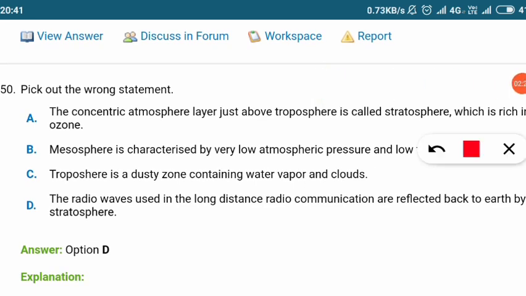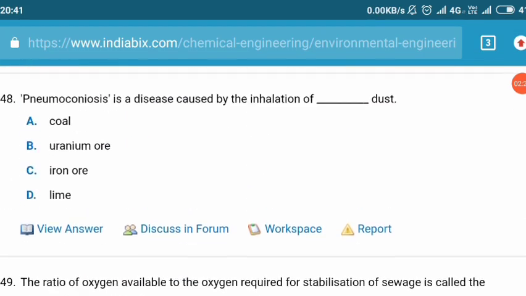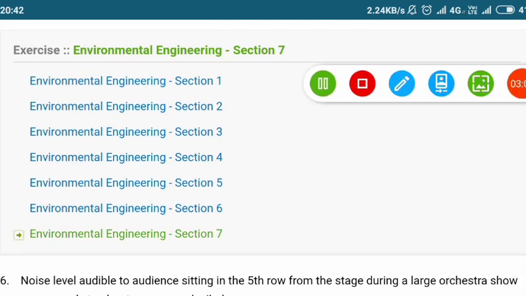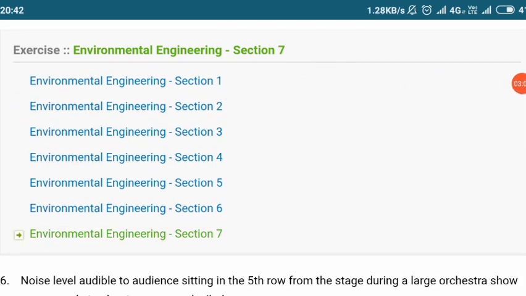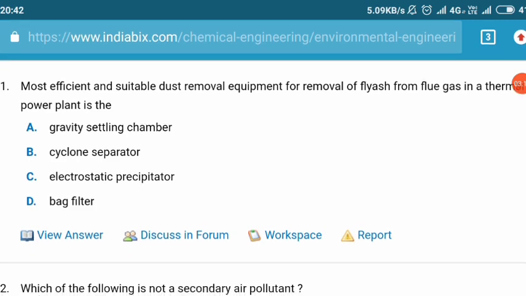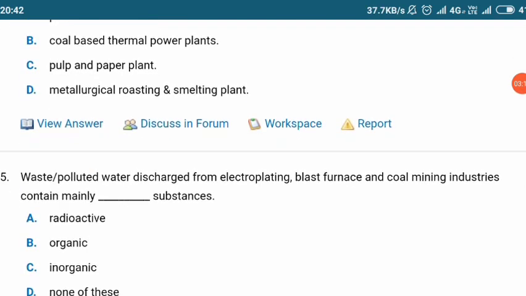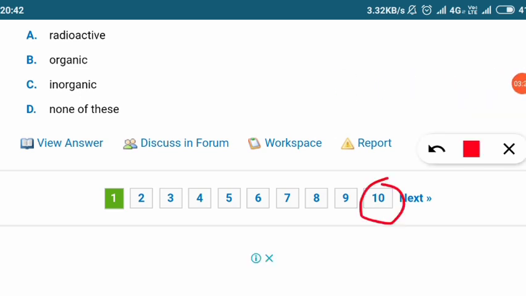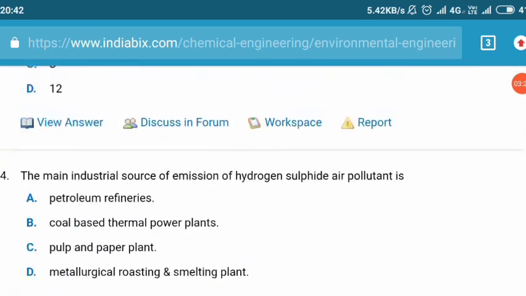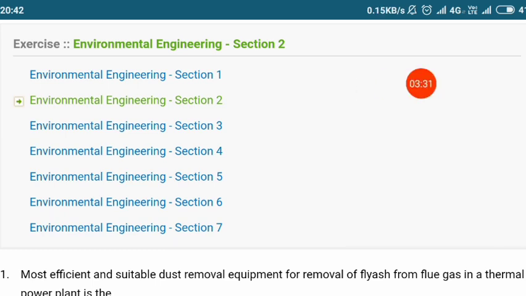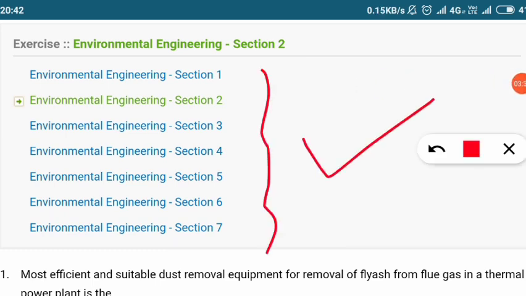So this is only about section 1, where you are getting 50 questions per paper. Then you can see that we have section 2, section 3, section 4. Similarly you can get many questions. Let us click on section 2 and check whether there are different questions or not. Yes, after clicking on section 2 you get different questions related to the environmental science and engineering syllabus, and there also it has 10 papers. You can imagine how many questions you will get along with the answers to prepare for the examination and to practice. Similarly you can go one by one, section-wise, and solve all these questions. So these were related to this website, so you can go and check there.